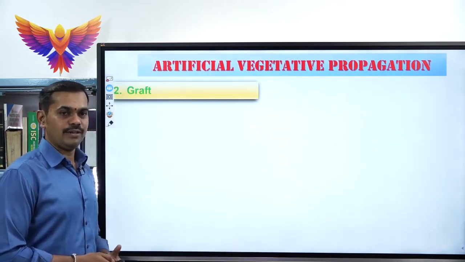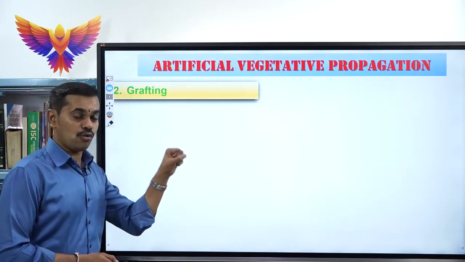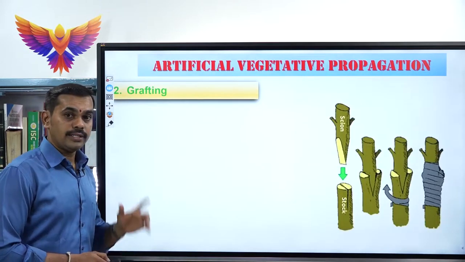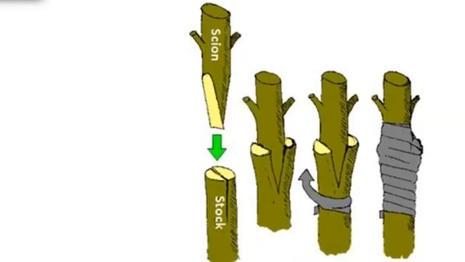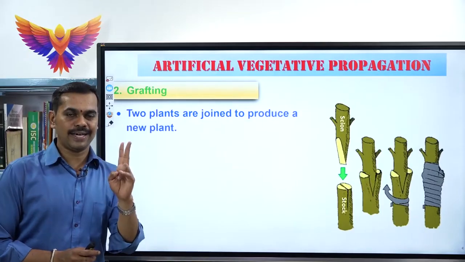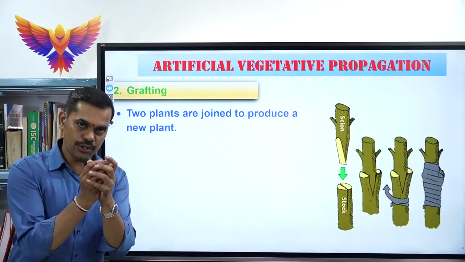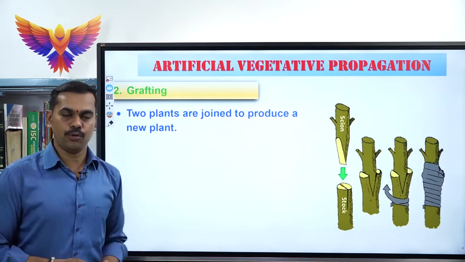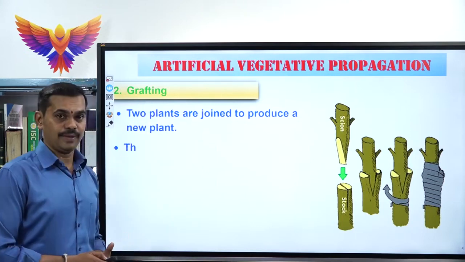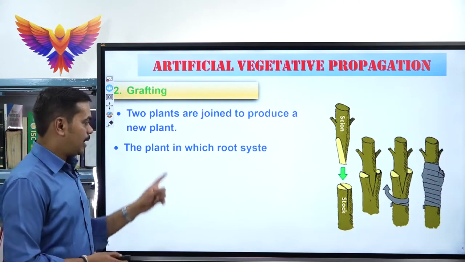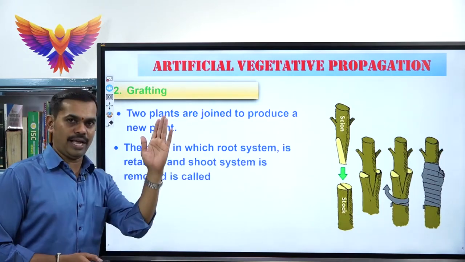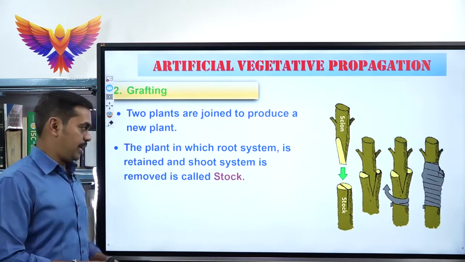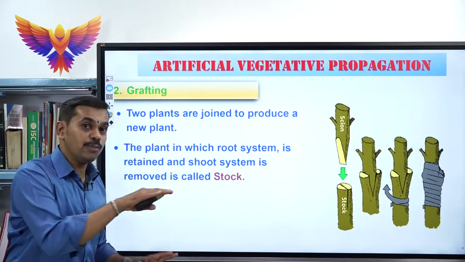Coming to the second one, which is called grafting. Please do concentrate, very important. That is the exact picture showing how grafting is done. In grafting, what happens? Two plants are taken, these two plants are joined together and a new plant will be produced. That is called grafting. Which part will be taken? The plant in which the root system is retained. There is a plant in which the root system is retained and the shoot system is removed.